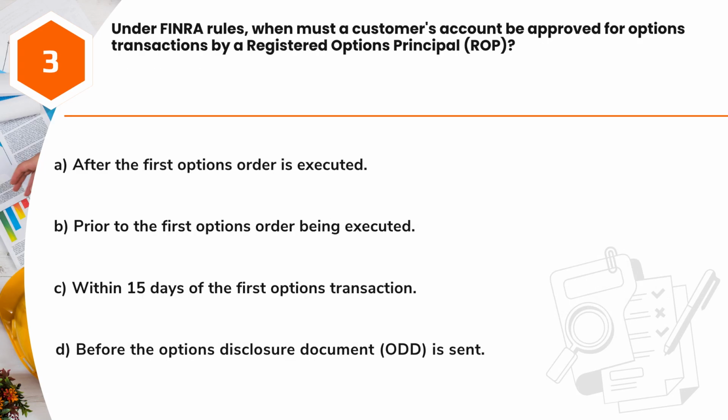Question 3. Under FINRA rules, when must a customer's account be approved for options transactions by a registered options principal, ROP? A. After the first options order is executed. B. Prior to the first options order being executed. C. Within 15 days of the first options transaction. D. Before the options disclosure document, ODD, is sent.